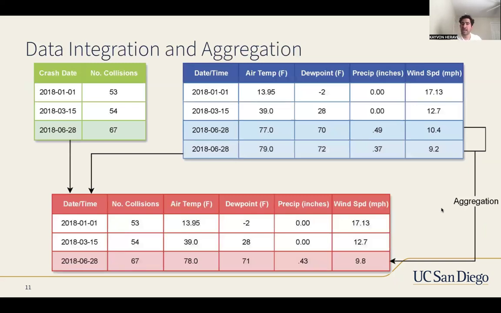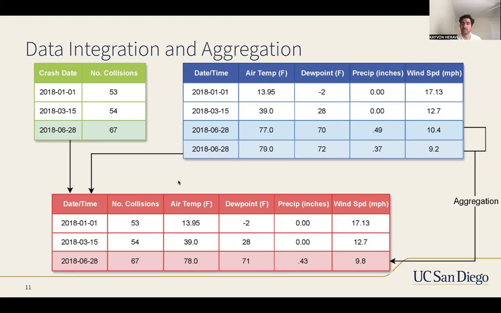Then our next step would be data integration and aggregation. In this step, we are just merging the two tables, and if we have multiple tuples, then we'll do some aggregation. In this case, we're doing a mean aggregation on this search key, where we'll have air temperature, dew point, and precipitation. We'll aggregate those on their median and then join that into our table.